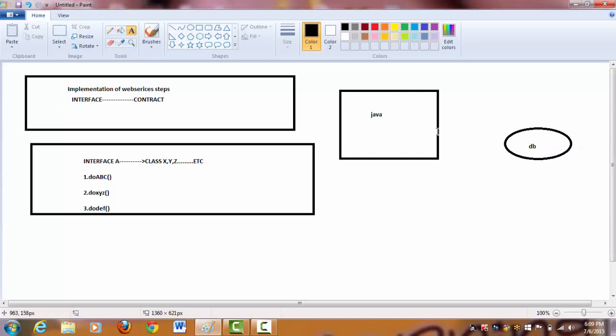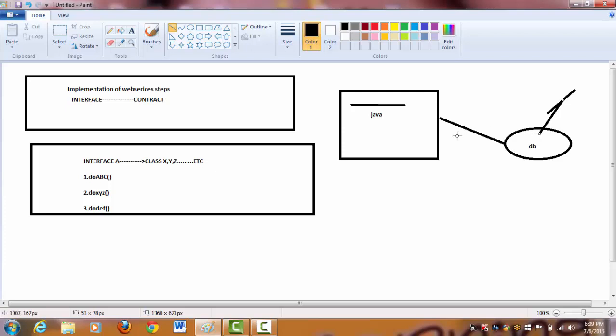Now these two are completely different, right? Because it's a Java and it's a DB. Both are complete environments.